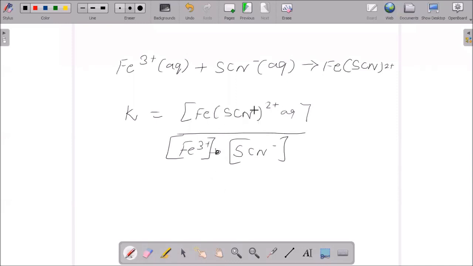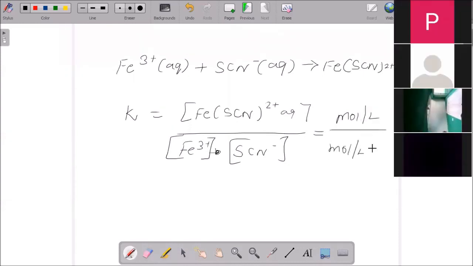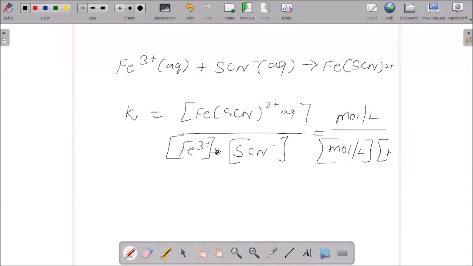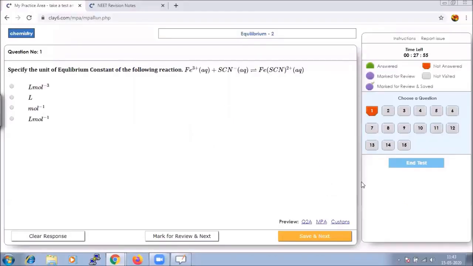When they have asked only the unit, it is known that it will be moles per liter. This is also moles per liter, and this also moles per liter. So one can cancel, and the leftover will be liter per mole, because it has to go from denominator to numerator. So the answer should be mole inverse liter, so option D. Let us save that.